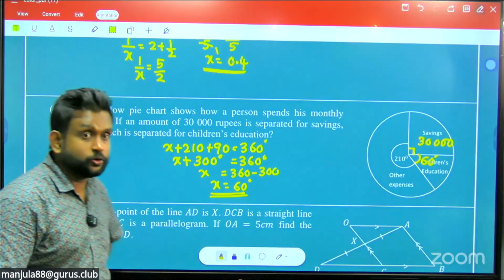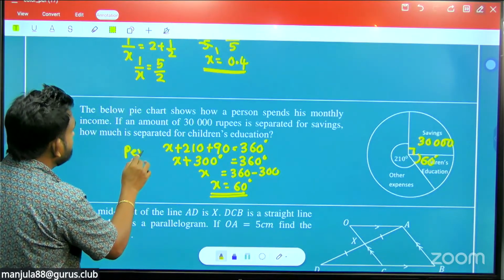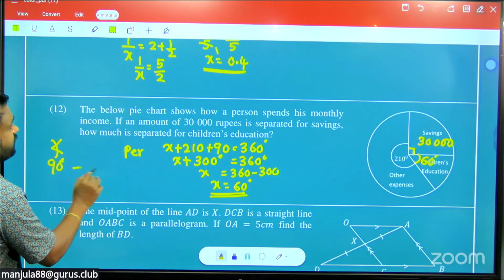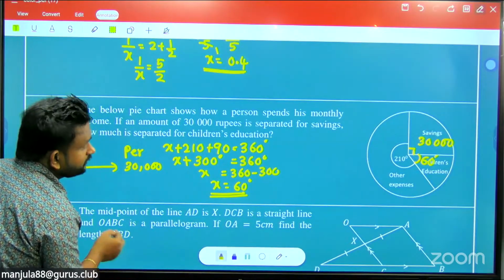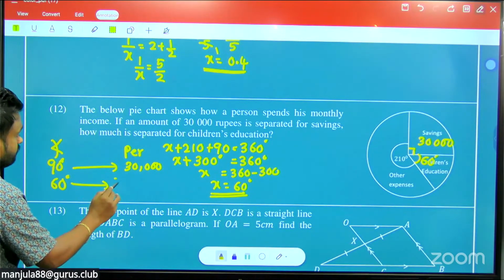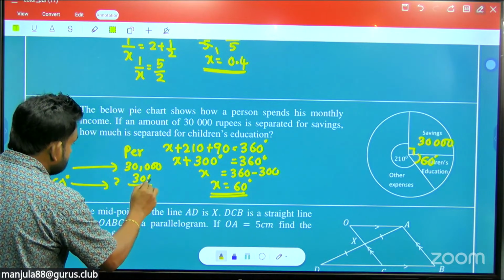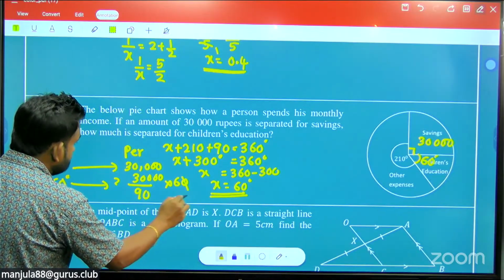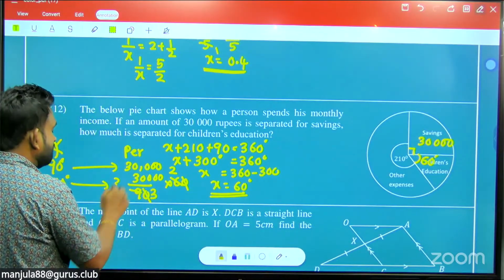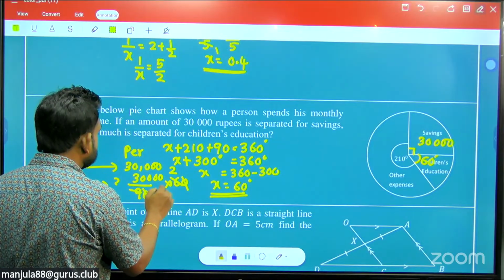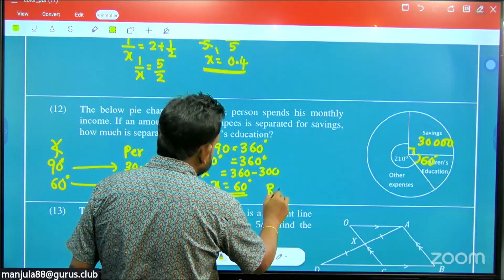Now you can make a ratio in this manner. You write angle, then the income. The angle of 90 degrees has an income of 30,000. Then the angle of 60 degrees, how much is the income? Make a ratio. 90 degrees means 30,000. If that's so, 60 means how much? Zeros cancelled. Then 3 into 1, 10,000 into 2. That comes as 20,000 rupees. Put the answer as rupees 20,000.